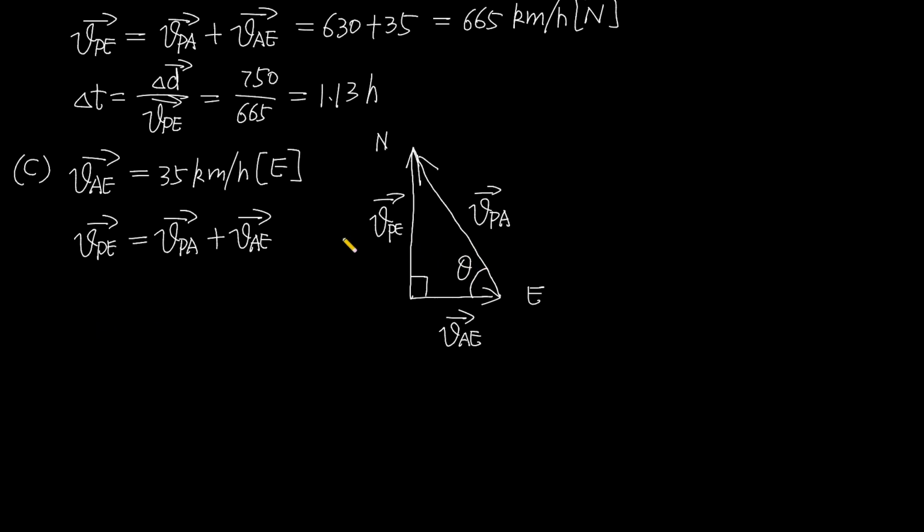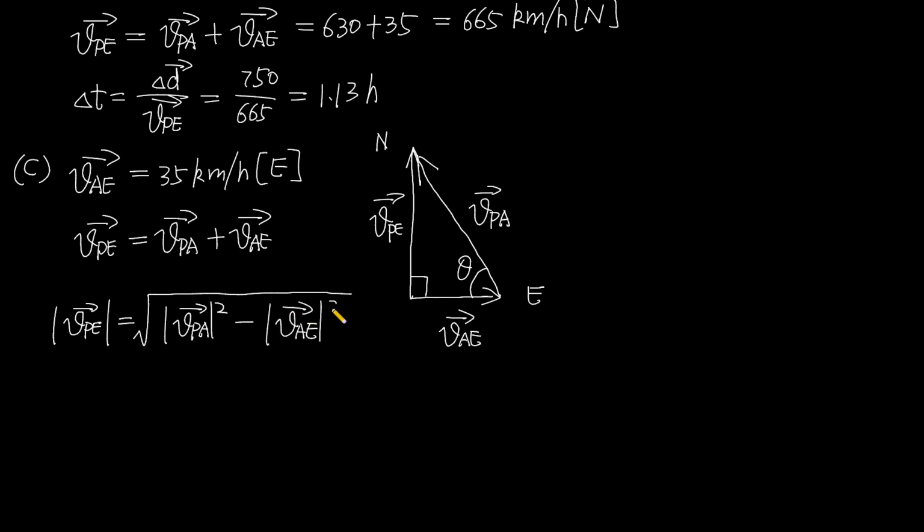And from the graph, we can know that the magnitude of the velocity of the plane relative to the Earth equals the square root of the magnitude of the velocity of the plane relative to the air squared minus the magnitude of the velocity of the air relative to the Earth squared, and equals the square root of 630 squared minus 35 squared, and this equals 629.03 kilometers per hour.